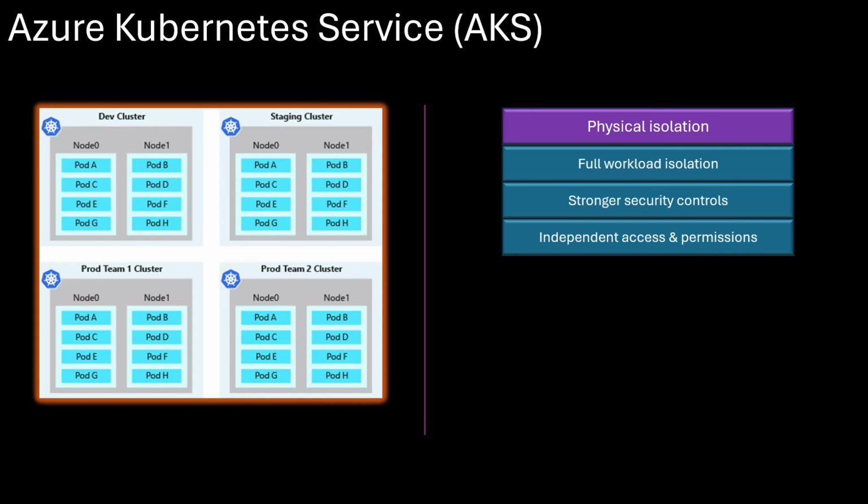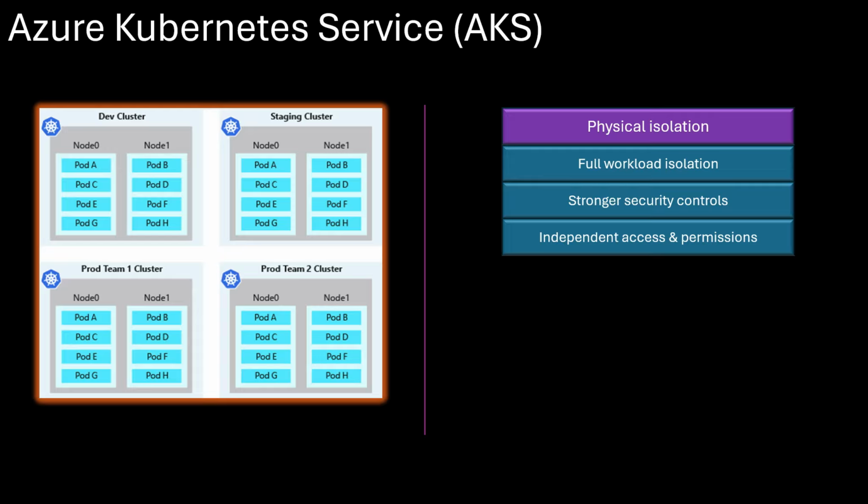If you need stronger security and can't risk workloads interfering with each other, you should deploy separate AKS clusters for different teams or applications. This gives you full workload isolation, so no team can affect another team's applications. This gives you stronger security controls, which reduce the risk of cross-cluster vulnerabilities. This gives you independent access and permissions, which ensures each AKS cluster is managed separately. However, this approach comes with trade-offs such as higher cost, lower resource efficiency, and more management overhead.